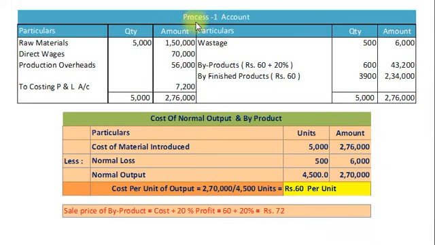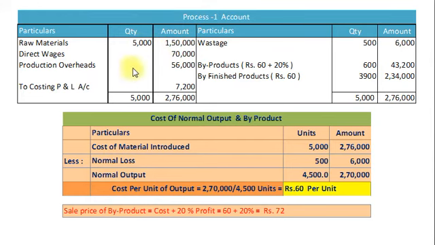First we prepare process 1 account. Particulars, quantity, units, amount on debit side and on credit side. First of all, on debit side we will record raw material introduced, 5000 units at rupees 30 per unit, amount rupees 1,50,000.